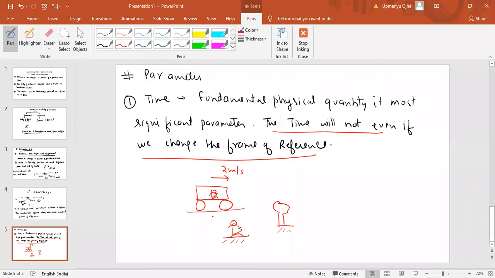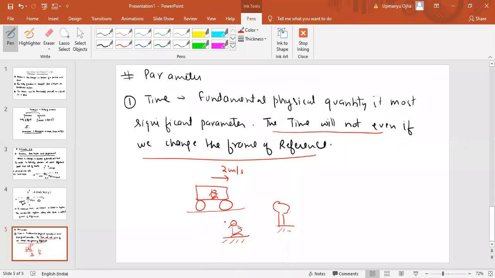Now see, basically we have two different frame of reference. One is the frame of reference which is inside the car. Other is the frame of reference which is on the ground. Now the time taken by the car to cross this tree would be same for the car as well as the person who is standing on the ground.